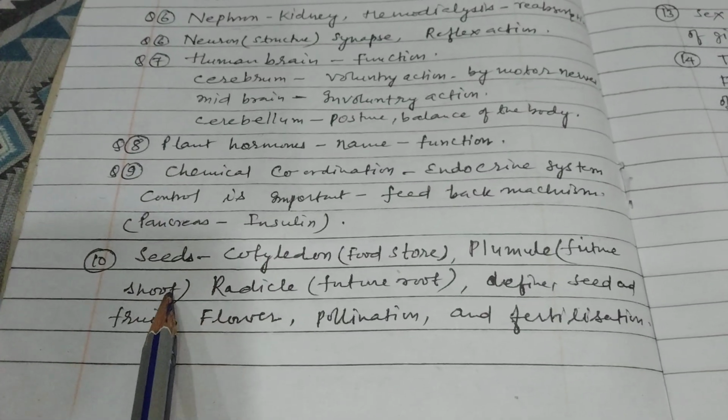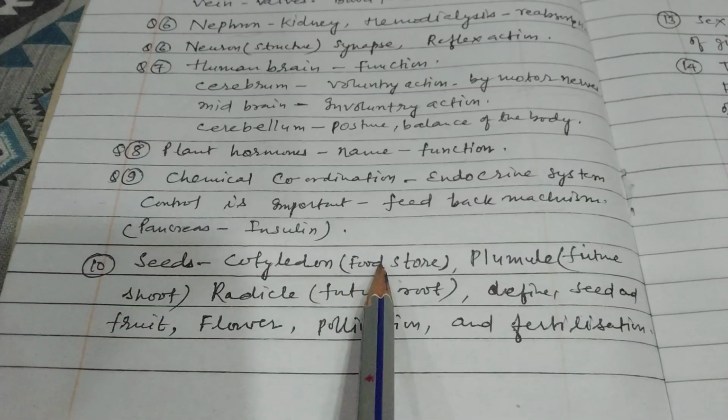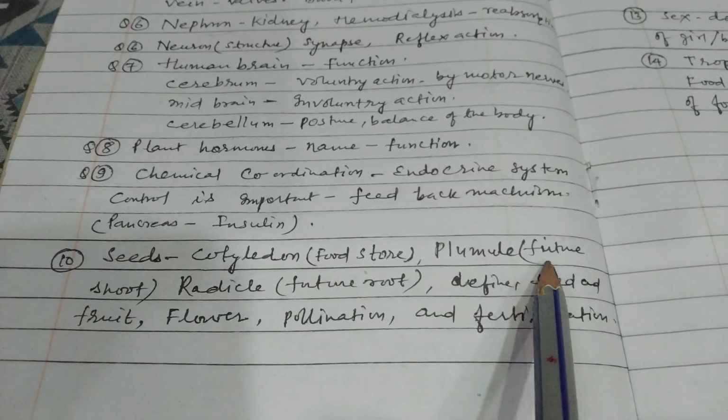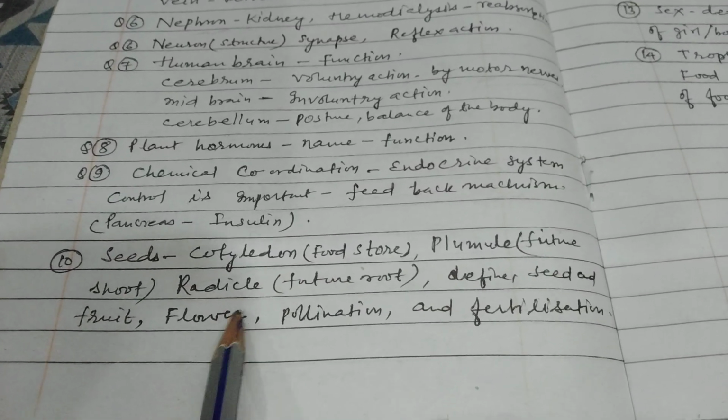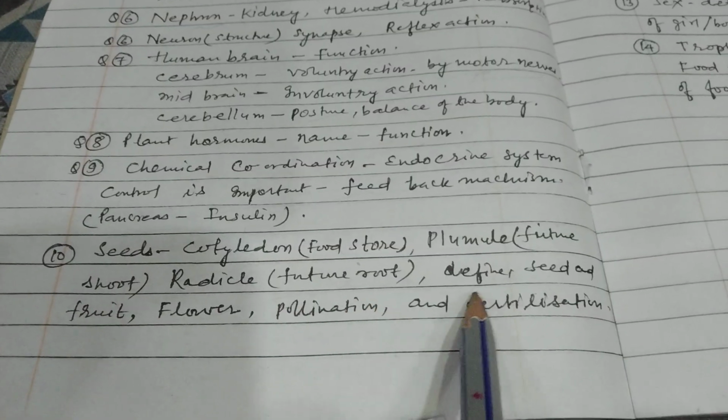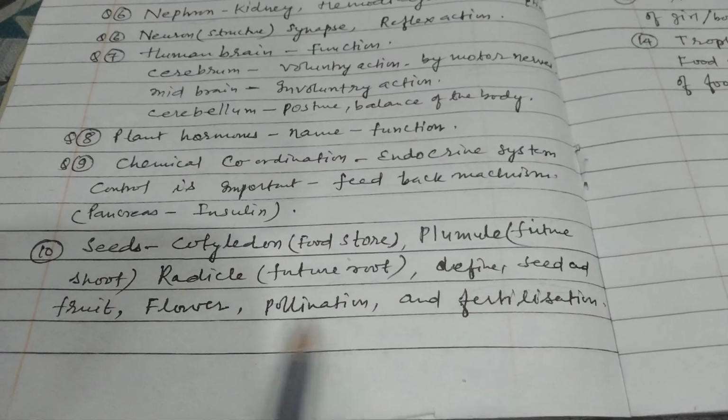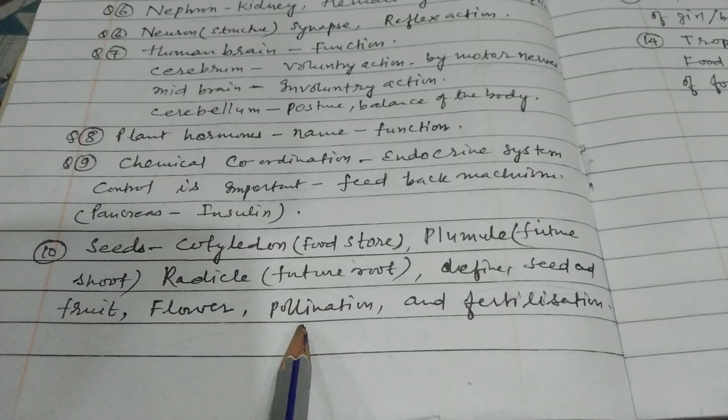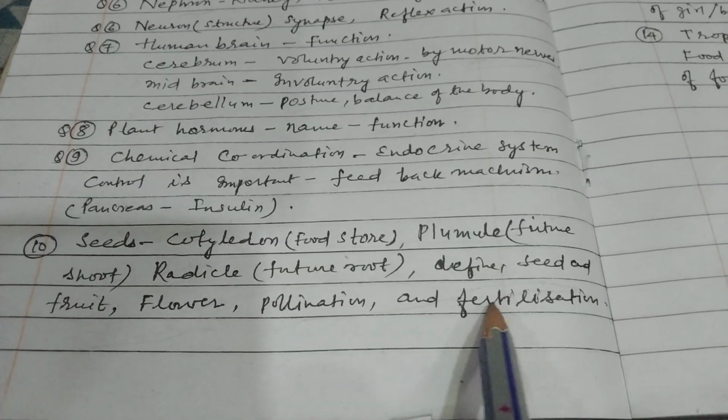The last is the seeds: cotyledons, that is food store, plumule for the future shoot, radicle for the future root, and also define the seeds and fruits, flower, and how pollination and fertilization take place.